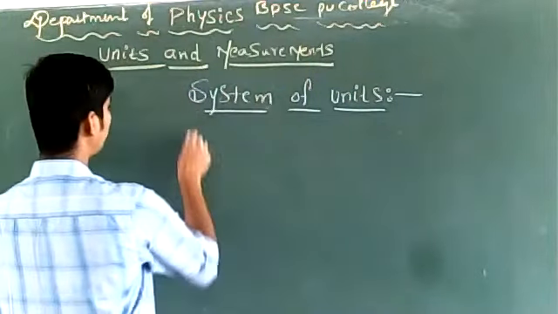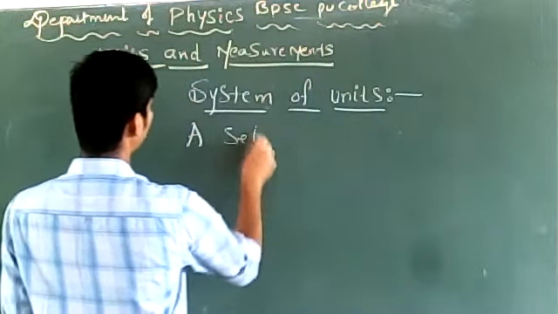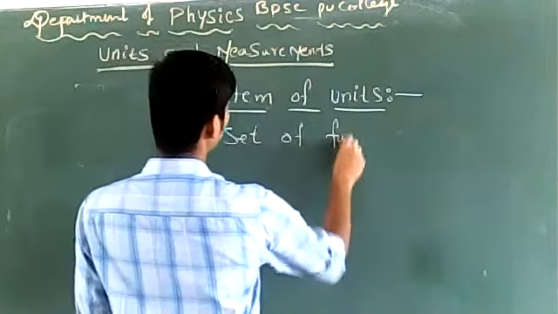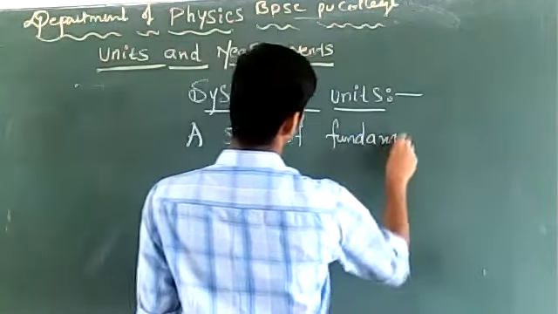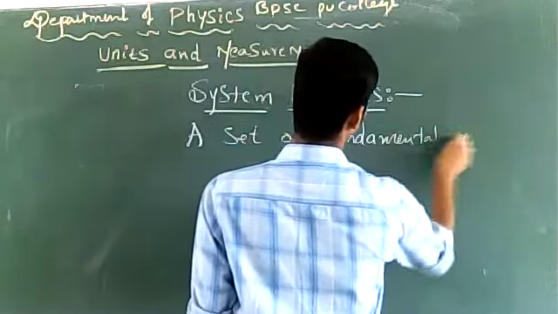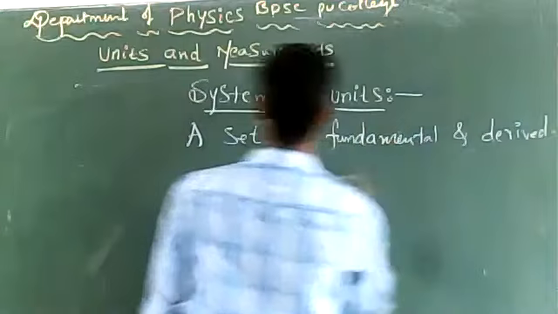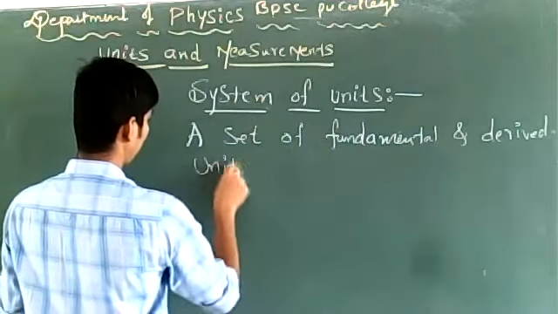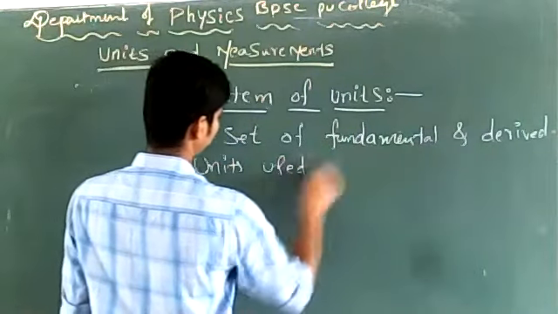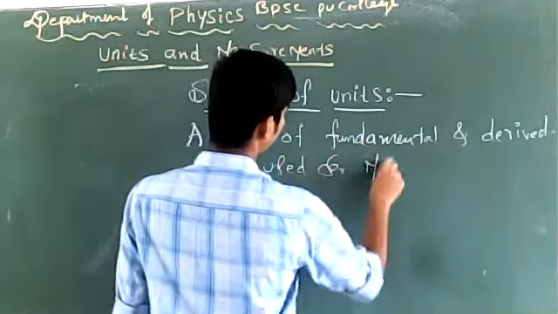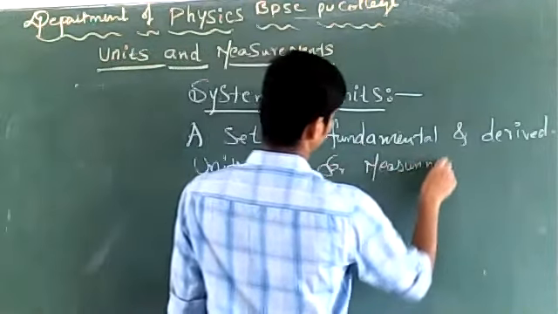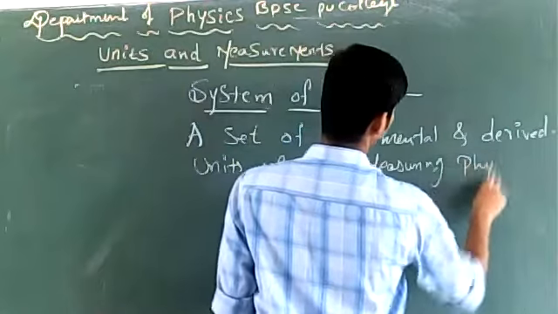Actually, system of units is a set of fundamental and derived units used for measuring physical quantities.